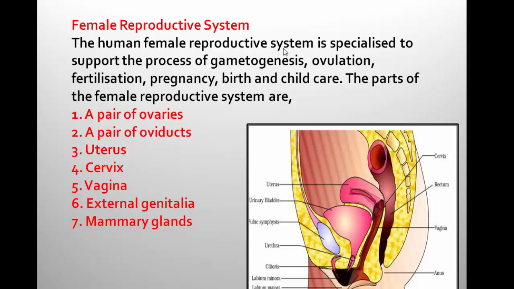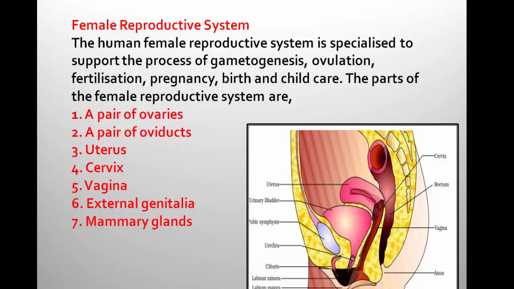The female reproductive system is not only involved in gametogenesis, that means along with the production of the female gamete, the egg, it releases the egg. This process is called ovulation. It is the site for fertilization where the male and female gametes fuse with each other.